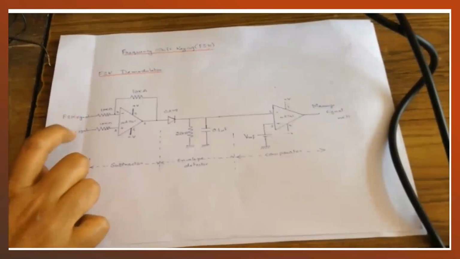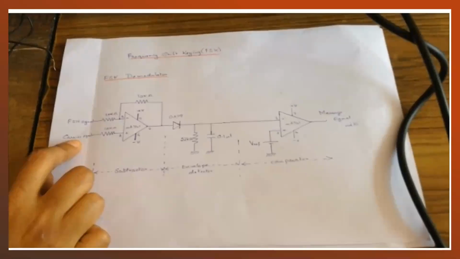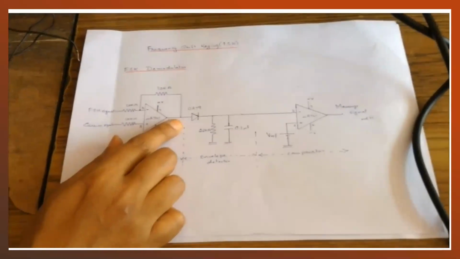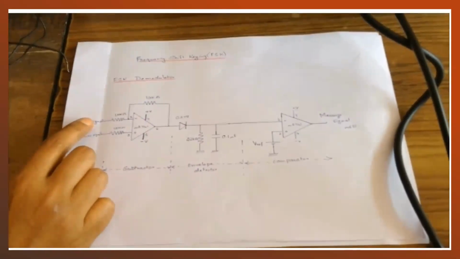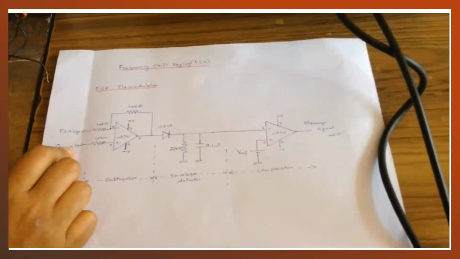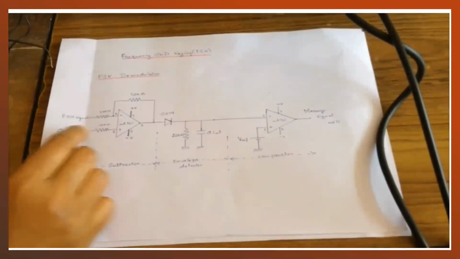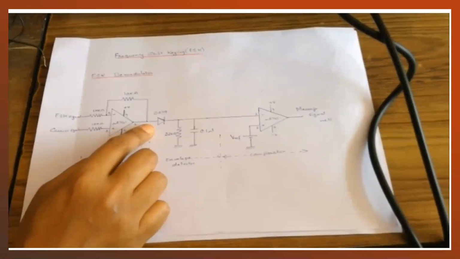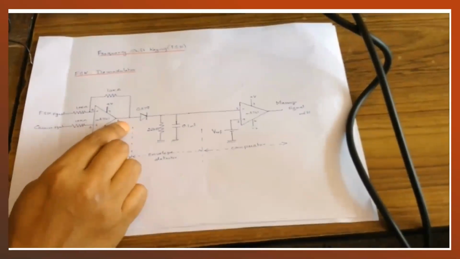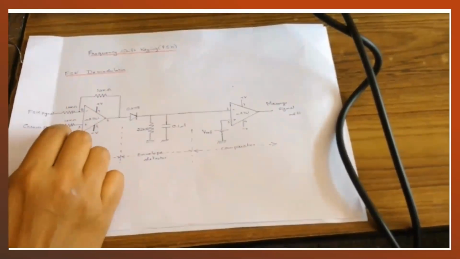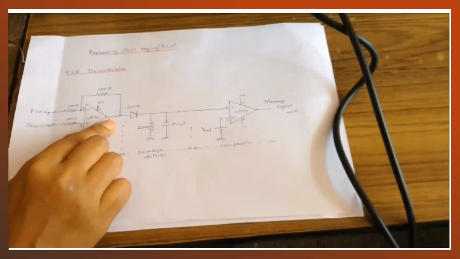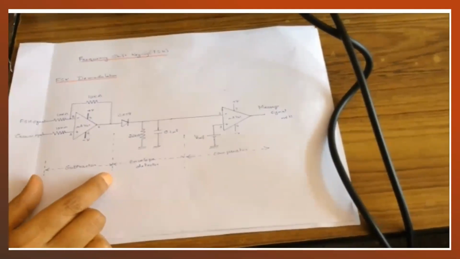Now when these two signals are equal, because it is a subtractor, it will cancel the signal, and at that particular point the output will be 0. Similarly, when the two signals are different, then when it is subtracted, the two signals will add up and I'll get a sine wave at the output. So during one part of the signal, the two signals get cancelled, it is 0. During the other part of the signal, the two signals get added up, so I'll get one signal. So it is nothing but an ASK signal which I get at the output of the subtractor.